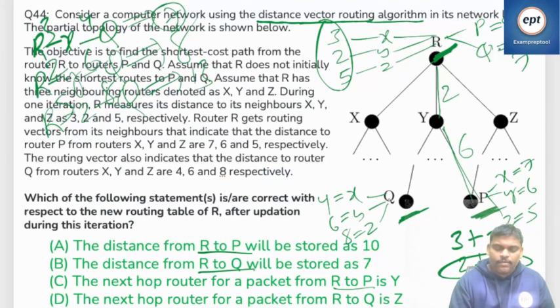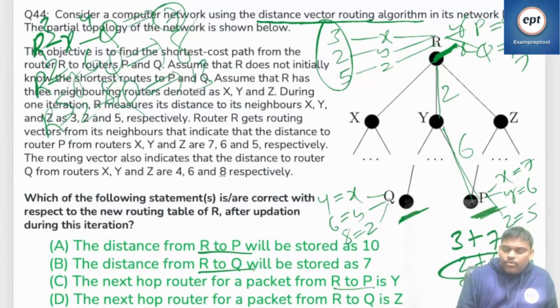From where? R to X, X to Q. Previously R to Y, Y to P. So 8 and 7. So let's check one by one. R to P is 10? No. R to Q is 7. R to Q is 7.